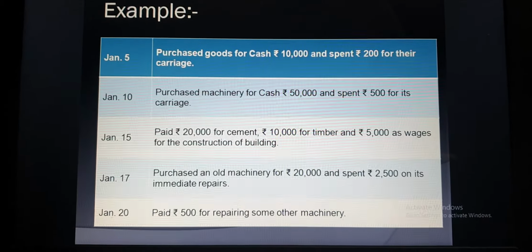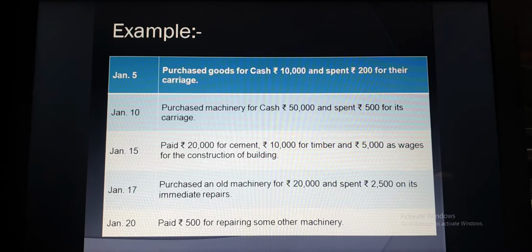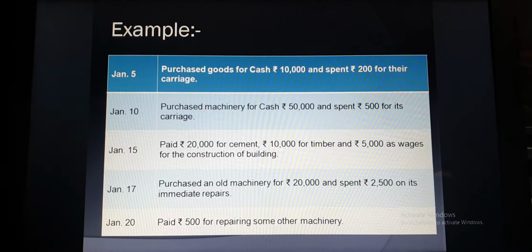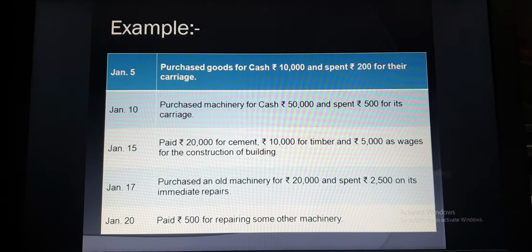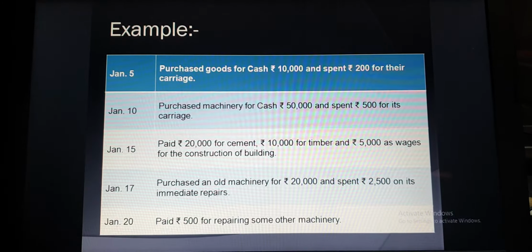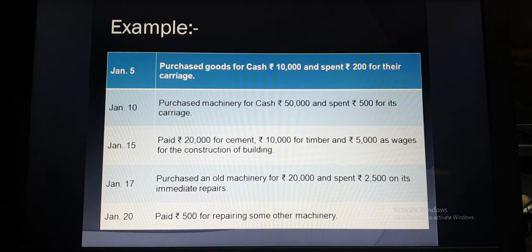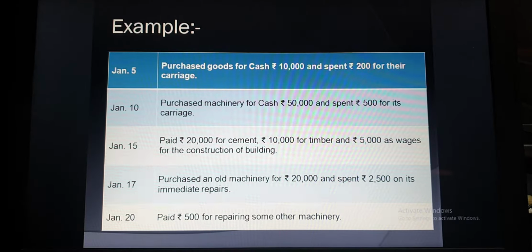Now the January 10 entry: purchase machinery for cash rupees 50,000 and spend 500 for its carriage. Listen carefully, here we are not purchasing goods, we are purchasing an asset, and the name of the asset is machinery. I told you in the previous slide that whatever you spend at the time of purchase of machinery or any asset will be debited to the asset account. Here we spent 500 on carriage of machinery purchased.